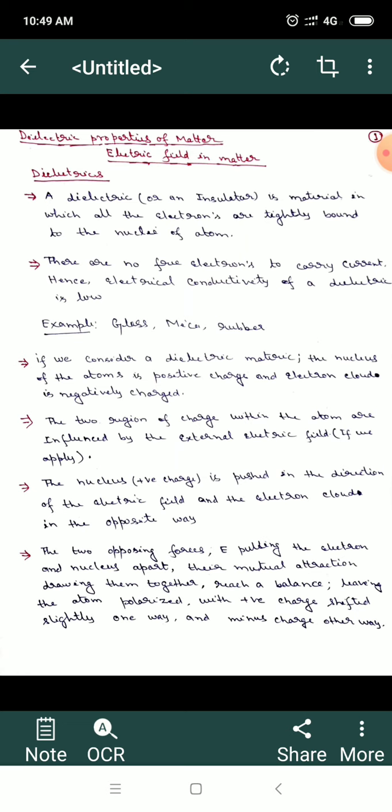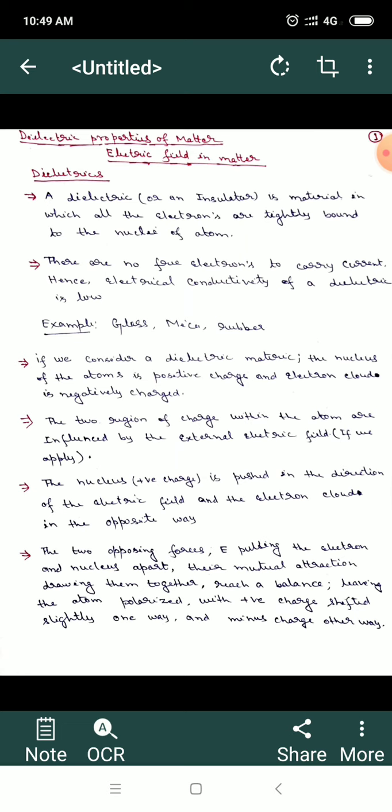For example, wood is an insulator, meaning you cannot conduct electricity through it, but wood is not a dielectric. Dielectrics are those materials in which, if we apply an electric field, charge is automatically induced within the material. Those are basically known as dielectrics. I will come back again to what dielectrics are.